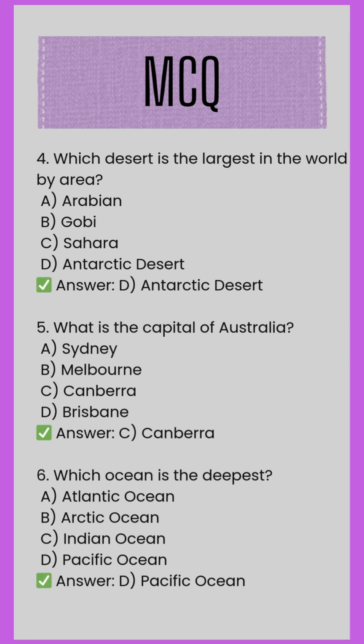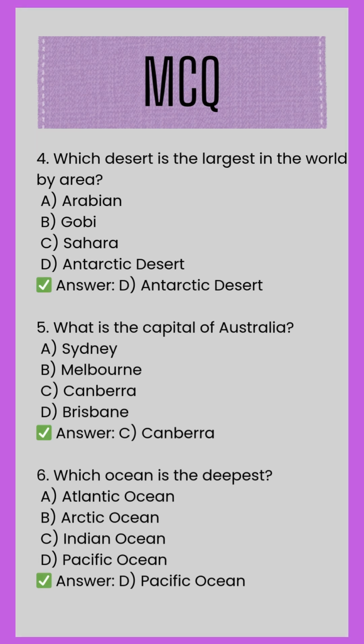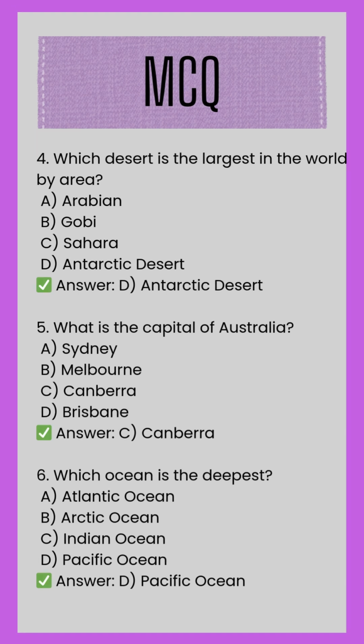A. Arabian. B. Gobi. C. Sahara. D. Antarctic Desert. Correct answer. D. Antarctic Desert. 5. What is the capital of Australia? A. Sydney. B. Melbourne. C. Canberra. D. Brisbane. Correct answer. C. Canberra. 6. Which ocean is the deepest?